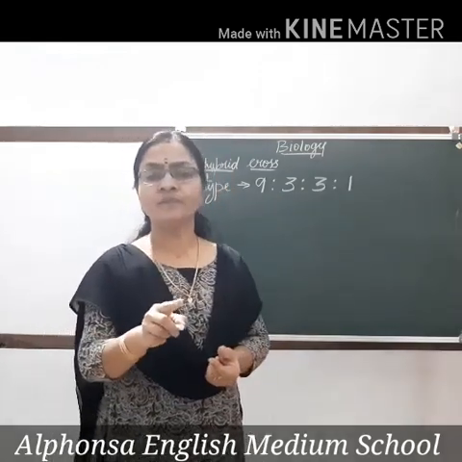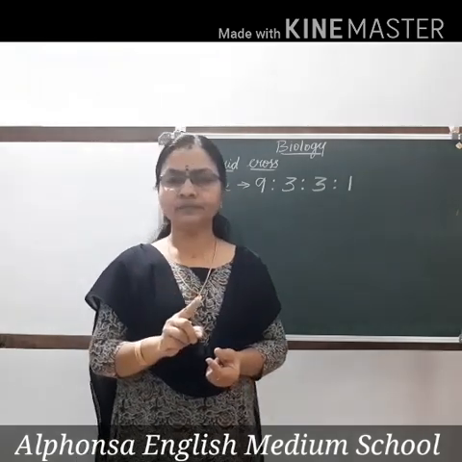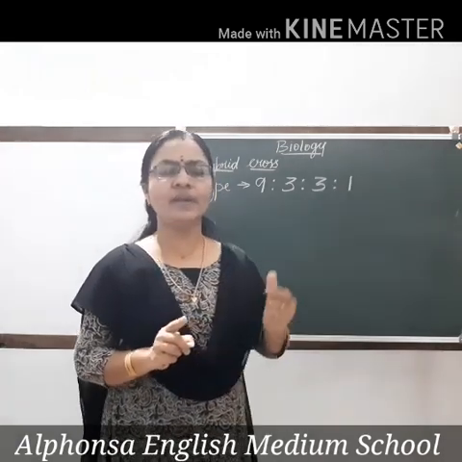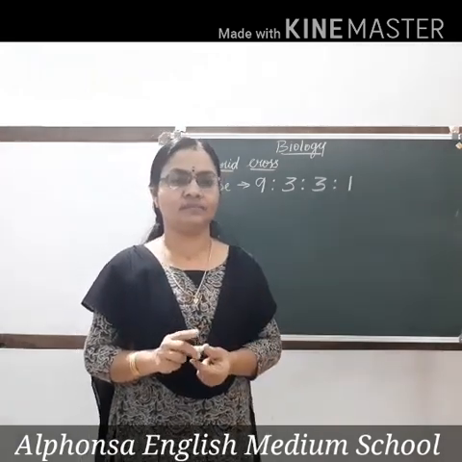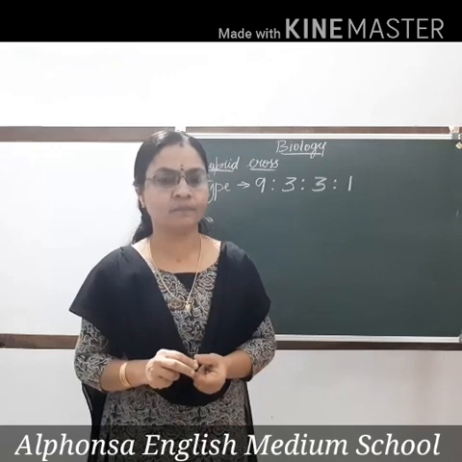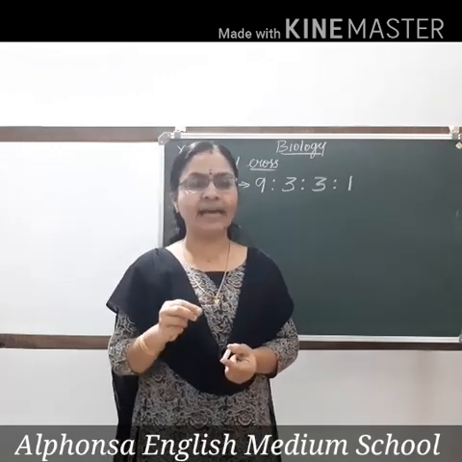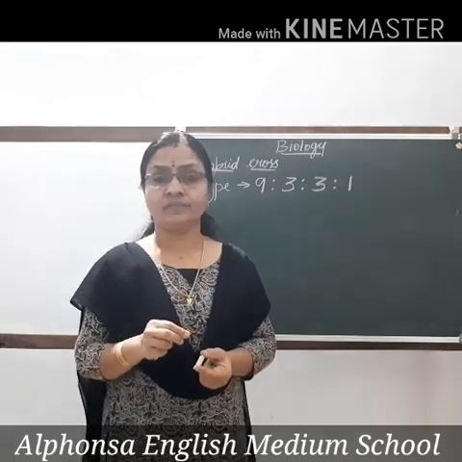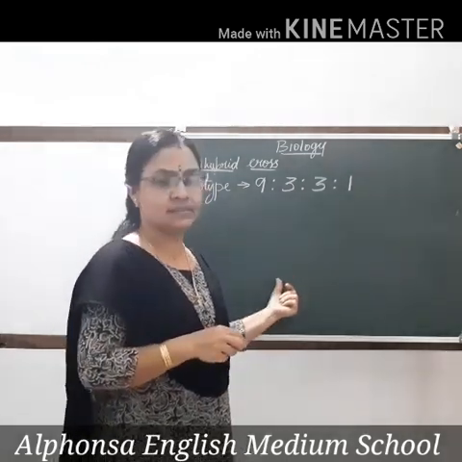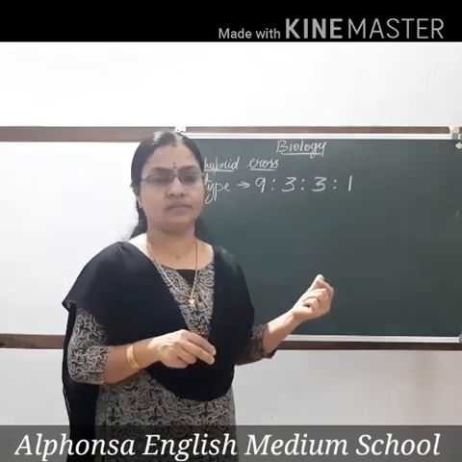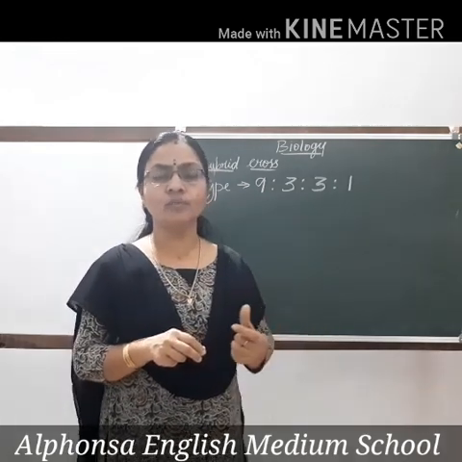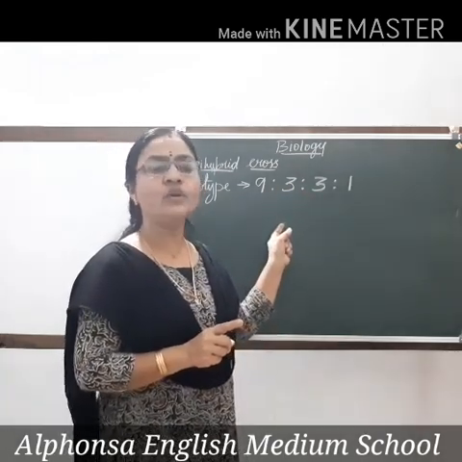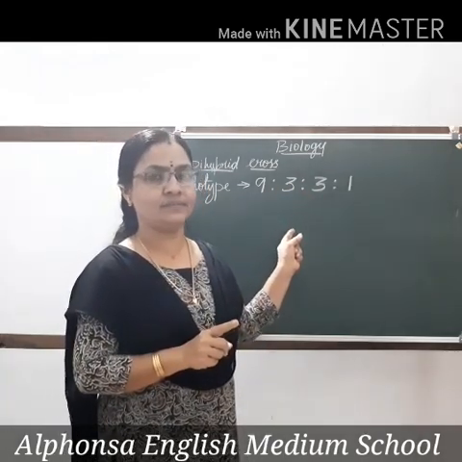So all of you should take a paper. On the back of the biology notebook, you must do this cross. It is a very important 3-mark question, often asked in the board exam. How did Mendel prove that characters are inherited independently? For this question, this is the answer. So please do the crossing. Draw the box in your notebook, do the crossing and see if you are getting this ratio. If not, you can call me, I will explain to you once again.